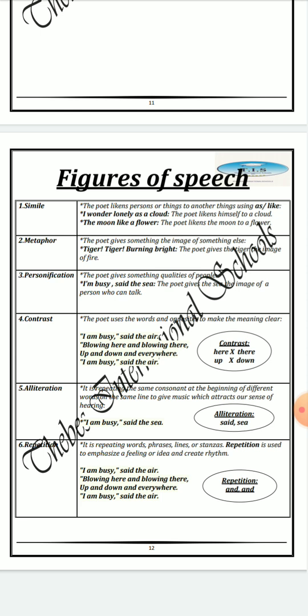The sixth figure of speech is called repetition. What does it mean? It means repeating words, phrases, lines, or stanzas. Repetition is used to emphasize a feeling or idea and create rhythm. And we have repetition here in this stanza and in the third line.